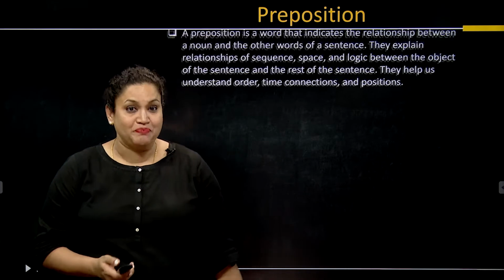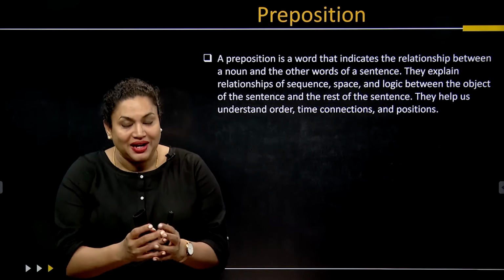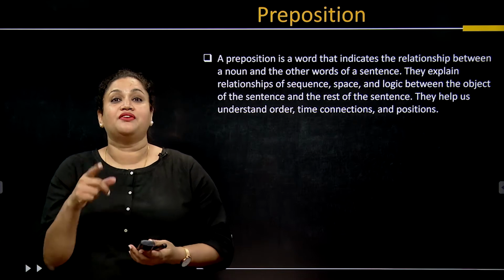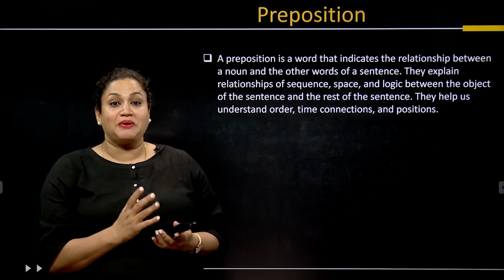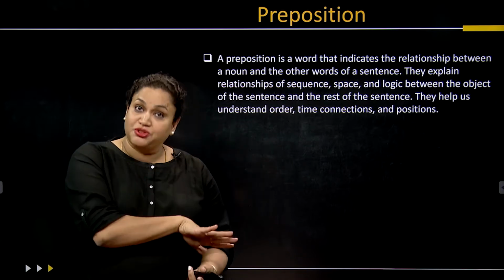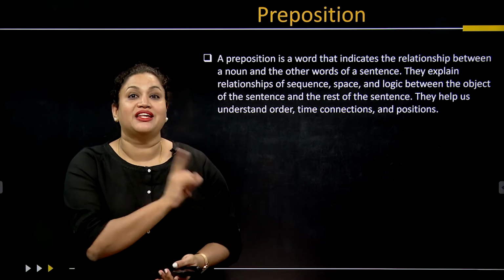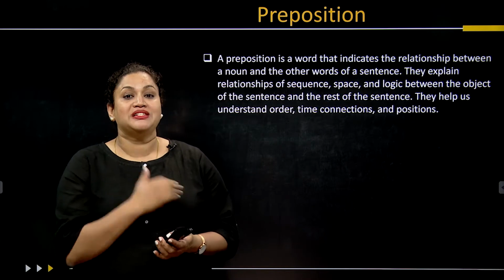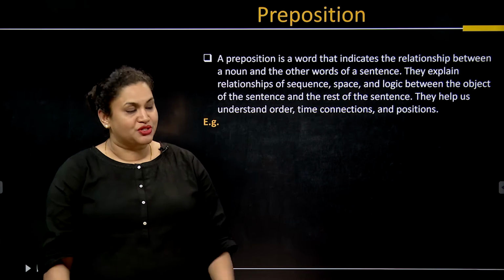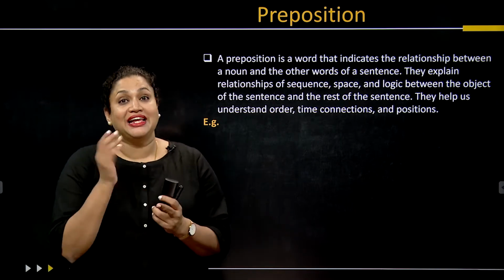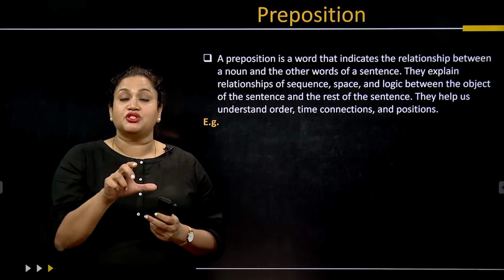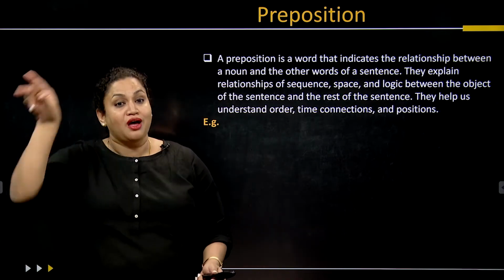So, let's check. A preposition is a word that indicates a relationship between a noun and the other words of a sentence. They explain relationships of sequence, space, and logic between the object of the sentence and the rest of the sentence. They help us understand order, connections, and positions. When we say the cat is sleeping under the cot, we are talking about the position of the subject with the object.